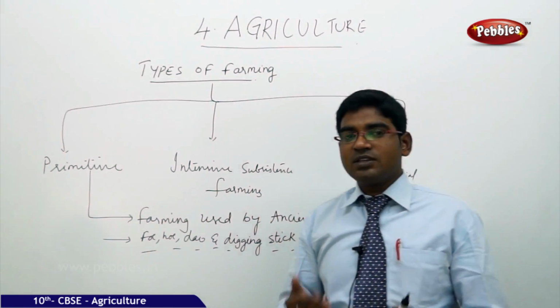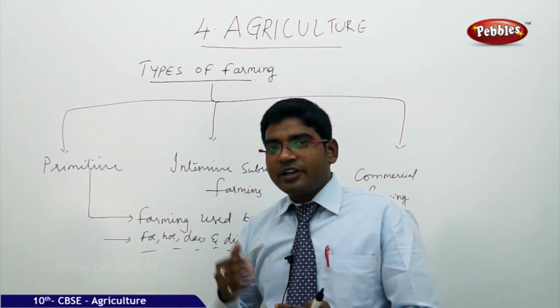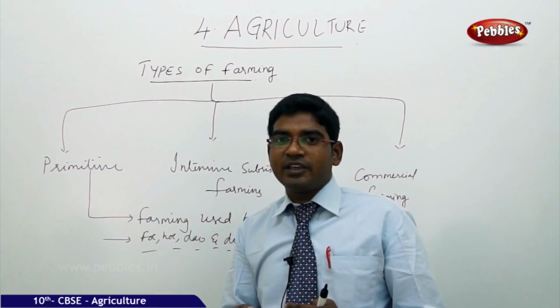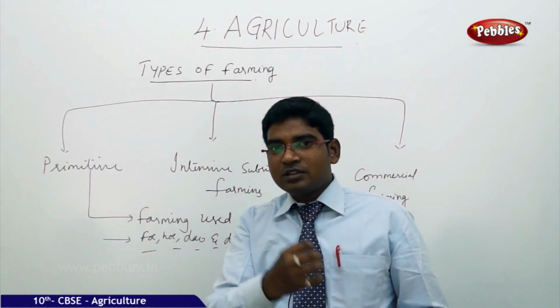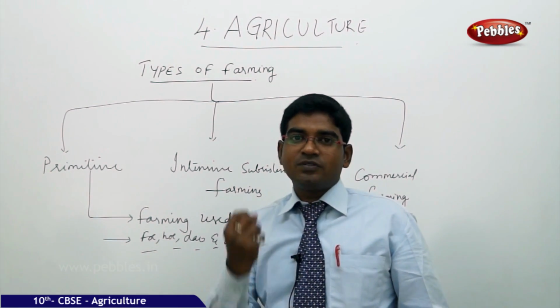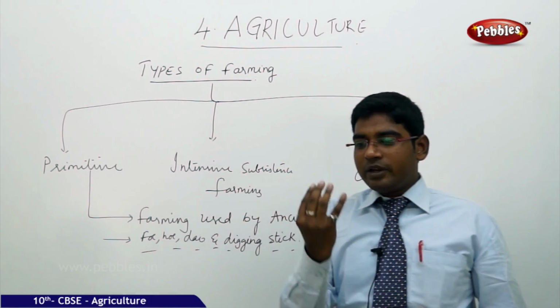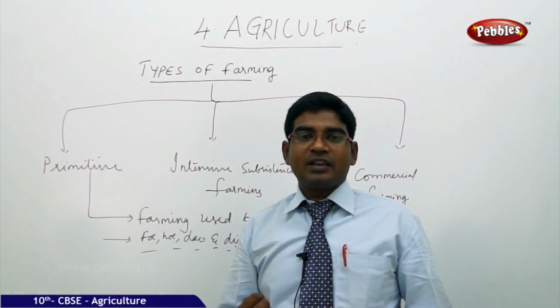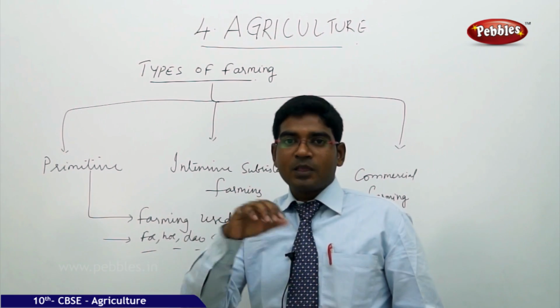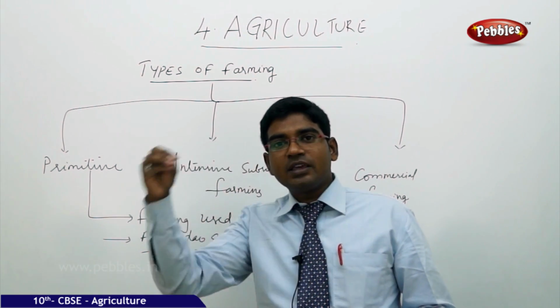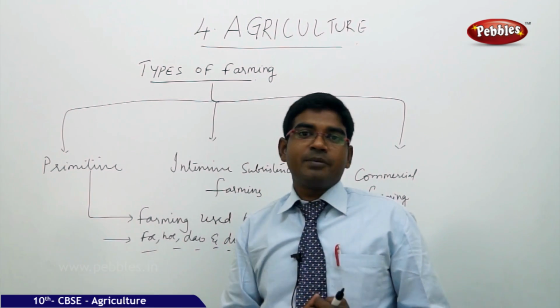So this has made the land degrade in fertility day by day, because the crops have been squeezing the fertility levels of the land. So slowly it loses its fertility capacity. That is the reason why it was compulsory for people in primitive times to shift from one place to another. This is primitive farming.